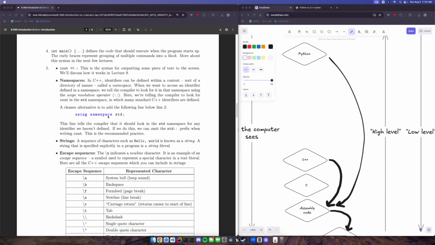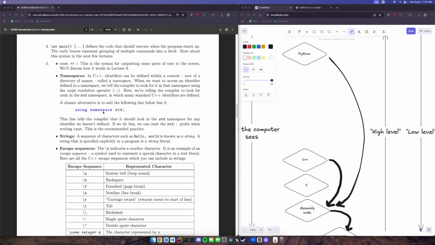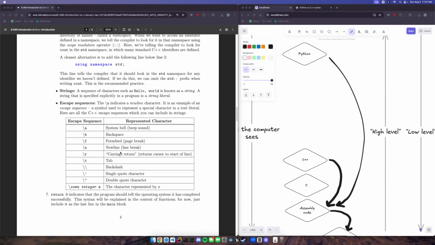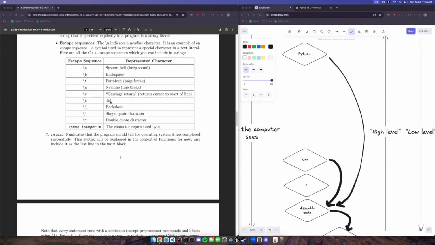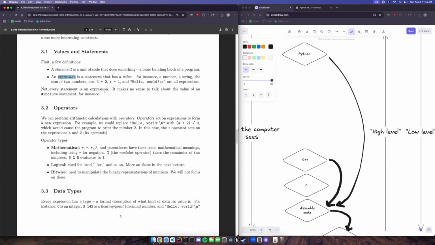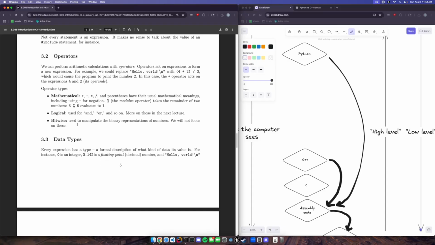He gets into some more nuanced C++ stuff here. I don't think it's super relevant for us just yet, but we'll probably run into this stuff later, and I think it'll be a lot more effective to learn them as we see them. He makes the distinction between a statement and an expression. An expression is some way of representing a value, whereas a statement is something you're telling the computer to do. Operators are what let you manipulate values, and these are the core of programming. You have mathematical ones like plus, minus, times, divide. He goes over another one called the modulus operator, which we might see at some point but don't need to know yet.